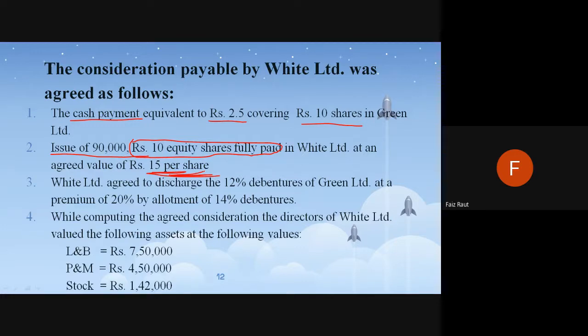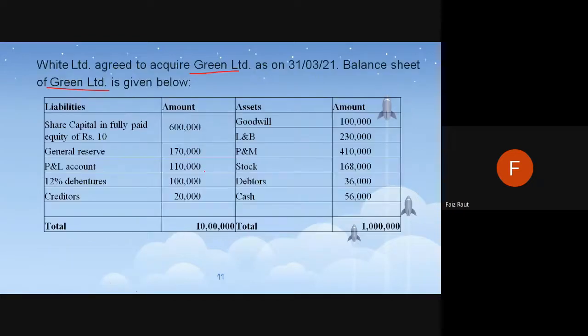Okay, and to the Green Limited shareholders. Green Limited shareholders had 60,000 shares. So 6 lakhs is the capital amount at 10 rupees per share. So 60,000 is the number of shares in Green Limited. And in return for 60,000, they are giving how much?